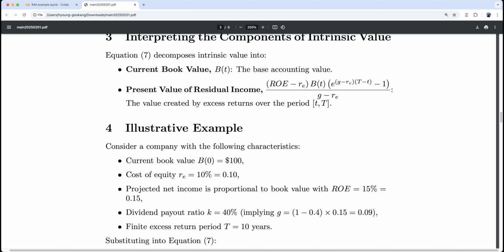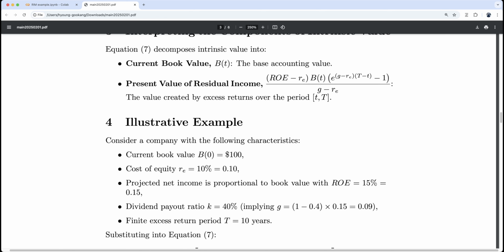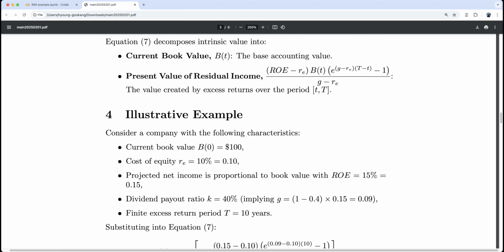The projected net income is proportional to book value with ROE of 15%, and the dividend payout is about 40%, implying the growth rate is 1 minus 40%, which is the retention rate, 60%, times 15%, which is 9%. And then the finite excess period is 10 years.